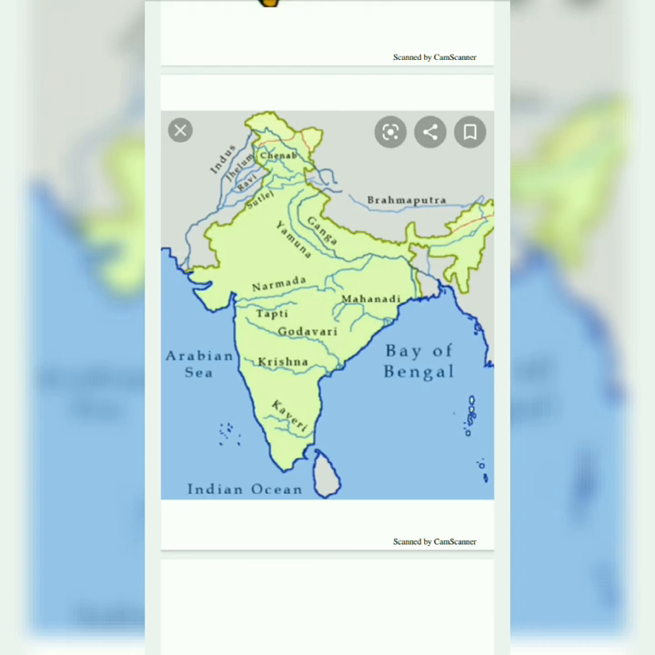There are numbers of waterfalls in this region. One of the highest waterfalls in India is Jog Falls. It is located on the river Sharavati in Karnataka.